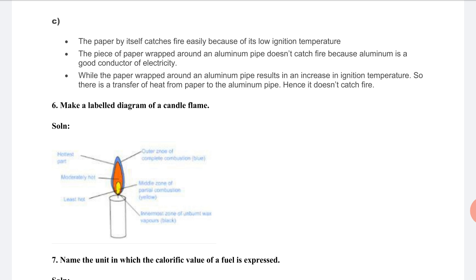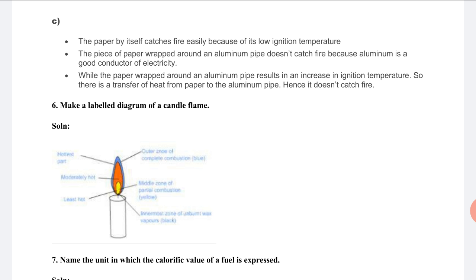It passes the energy through the material, that material being the aluminum. When a piece of paper is wrapped around the aluminum, the aluminum conducts the heat and energy away. So electricity travels from aluminum to paper. That's why the aluminum pipe doesn't catch fire.